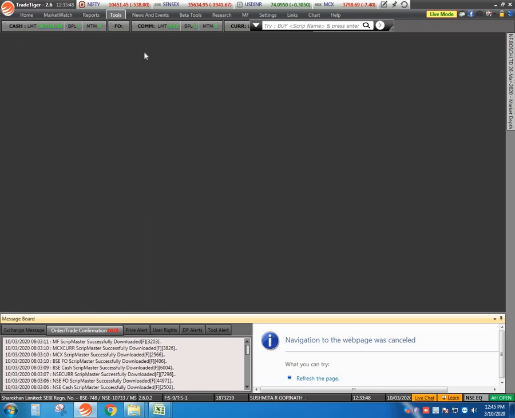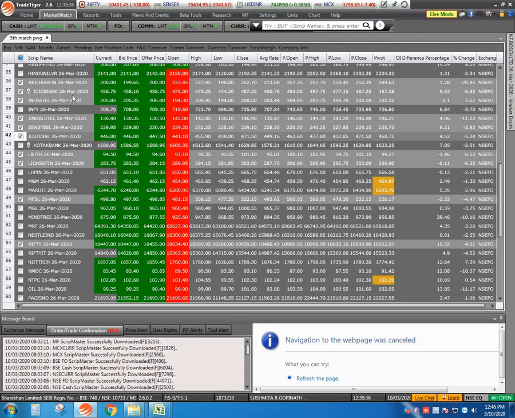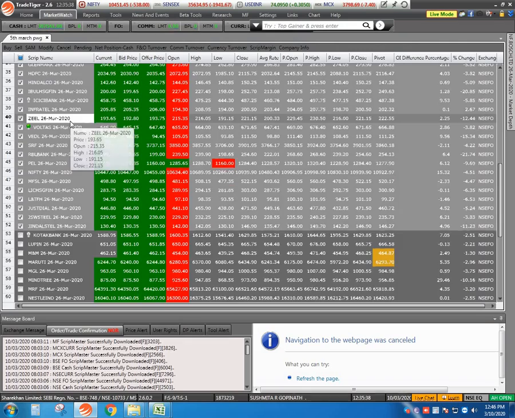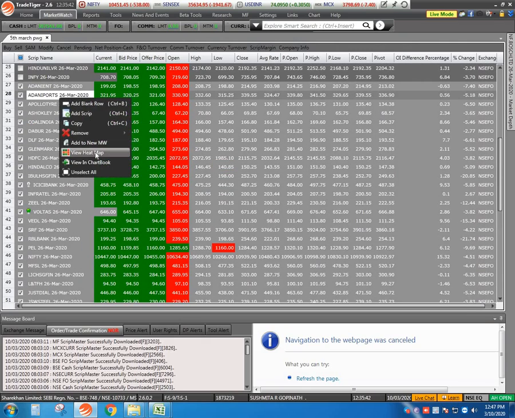Sorry, not this one. I will load it and then I'll come back. These are all the stocks which were calculated under PWG, that I am going to put in the heat map.